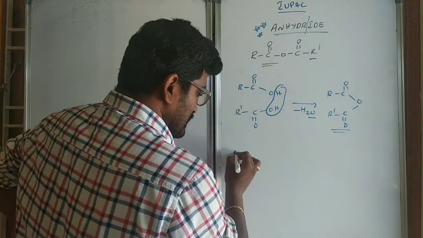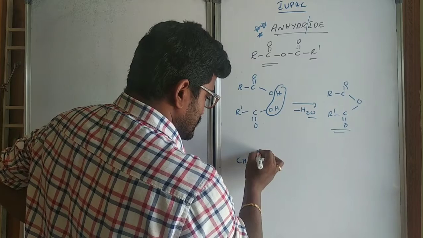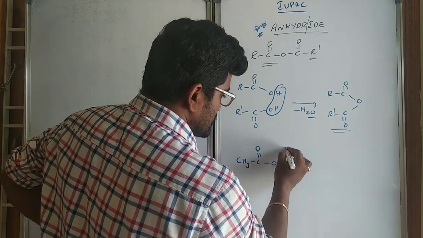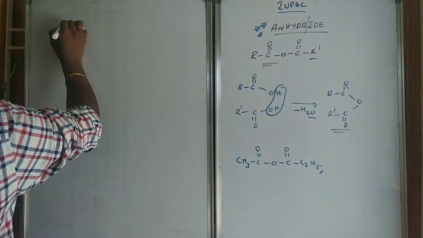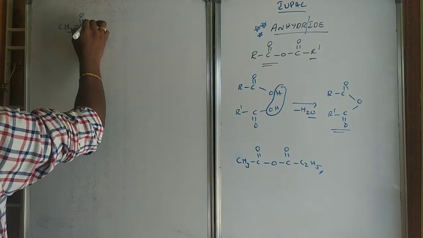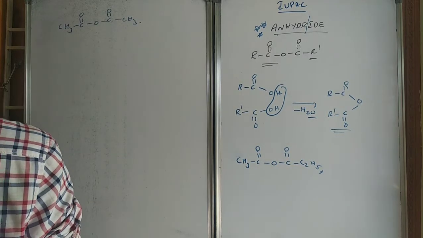If you take this one, CH3, C double bond O, C double bond O, C2H5. CH3, C double bond O, C double bond O, CH3.